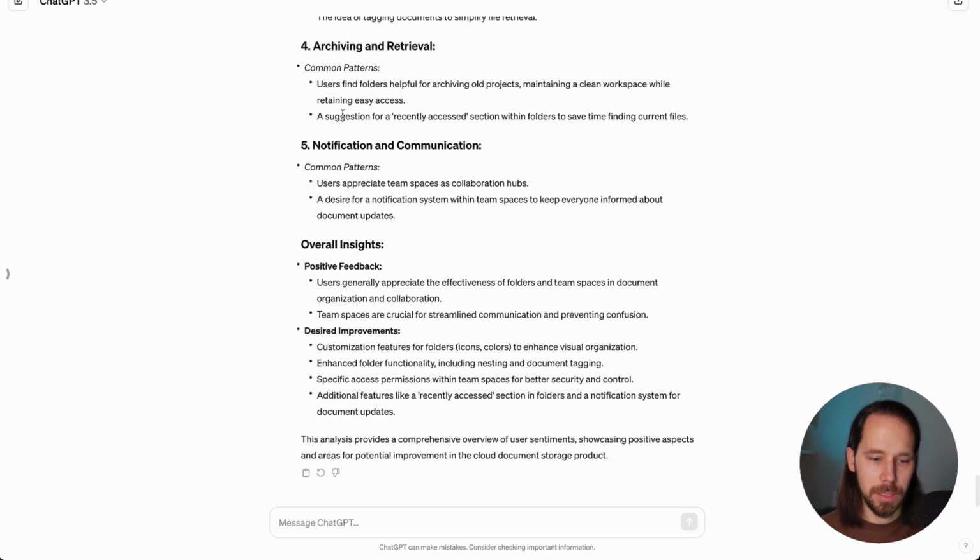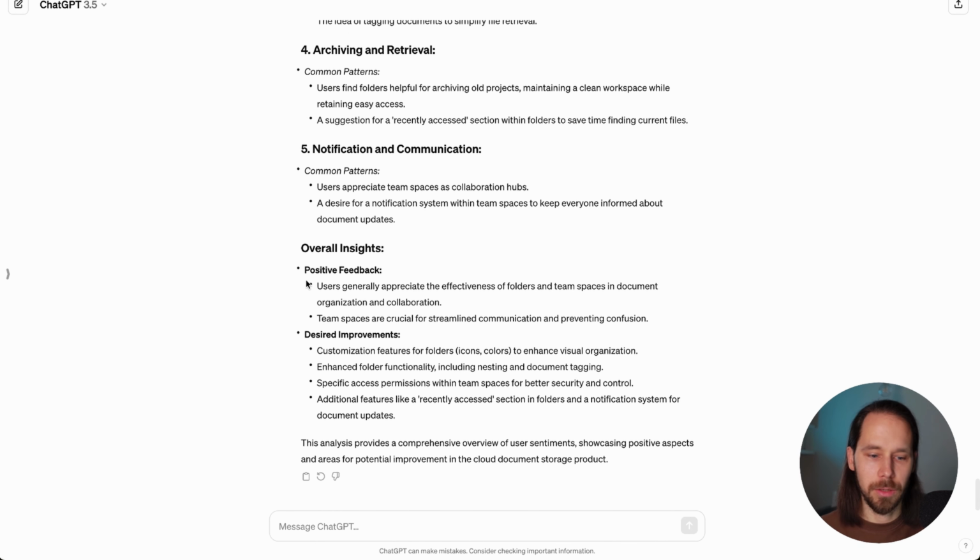And also we have the common patterns that were observed in all the comments above. And also, what is interesting, we have the overall insights. So there is the positive feedback and also the feedback that is an area for improvement. And it's actually something that we can take as actions to work on the prototype that we provided for the usability study in the previous step.